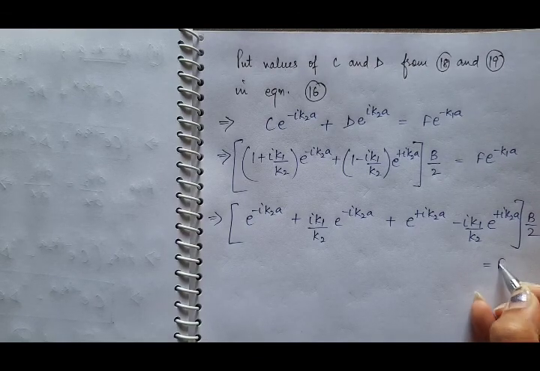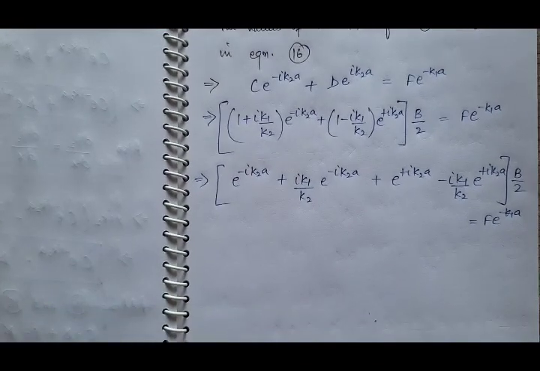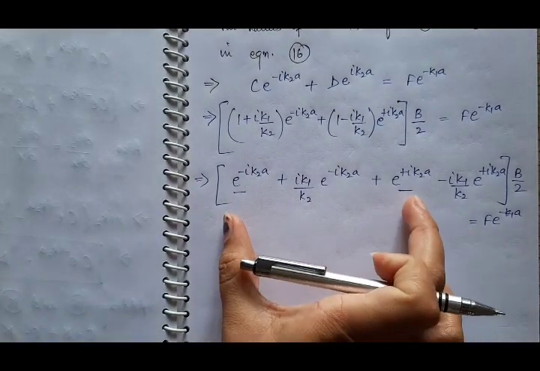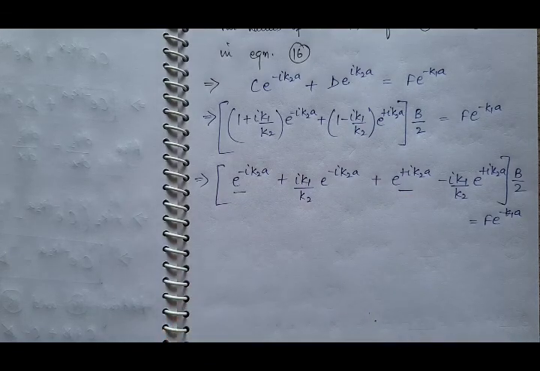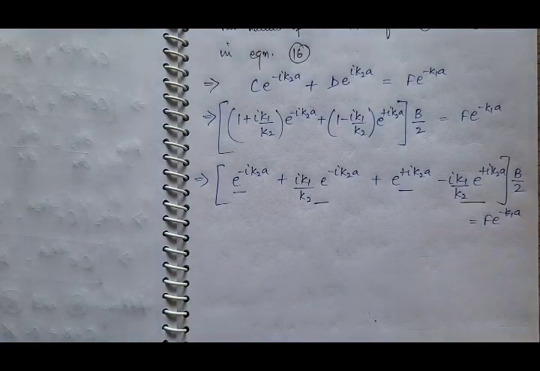It is equal to F e raised to power minus K1a. So now from this and this term, keep these two terms at one side, and from this and this term we have iota K1 by K2 common.